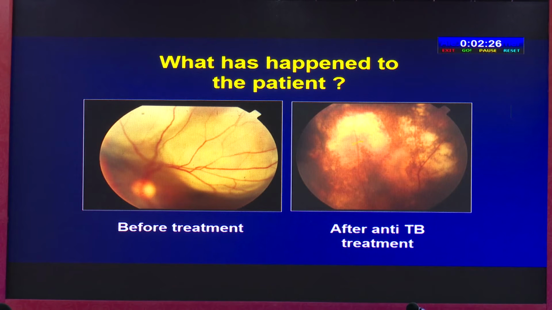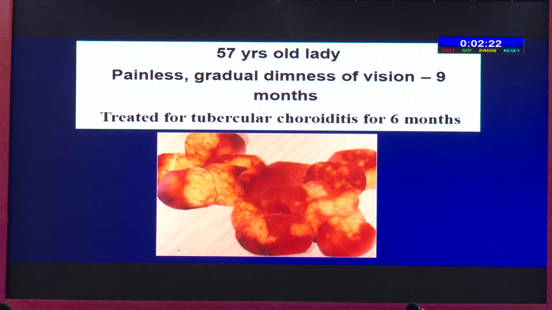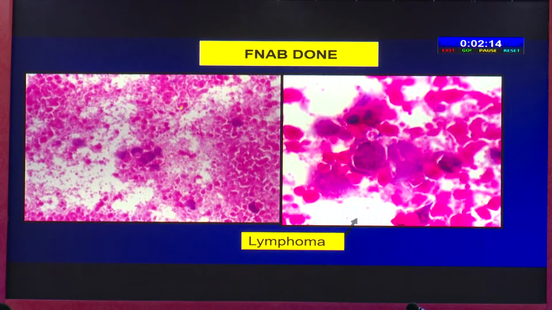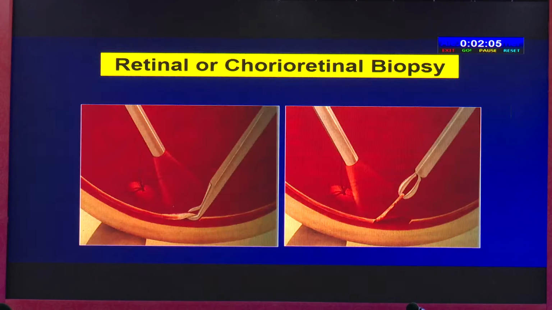There is a complete resolution of inflammation with improvement of the vision. This is a 57-year-old lady with painless gradual dimness of vision for 9 months, treated for tubercular choroiditis for 6 months. Here we did the fine needle aspiration biopsy, and you can see that there is a necrotic background, and within the necrotic background, large lymphoma cells are seen.